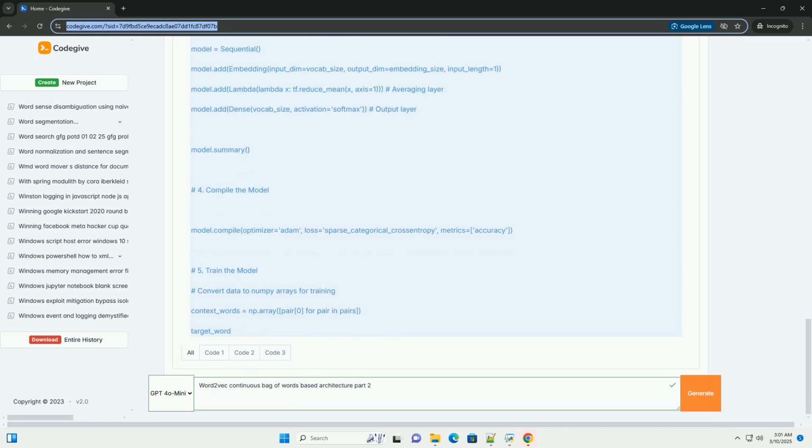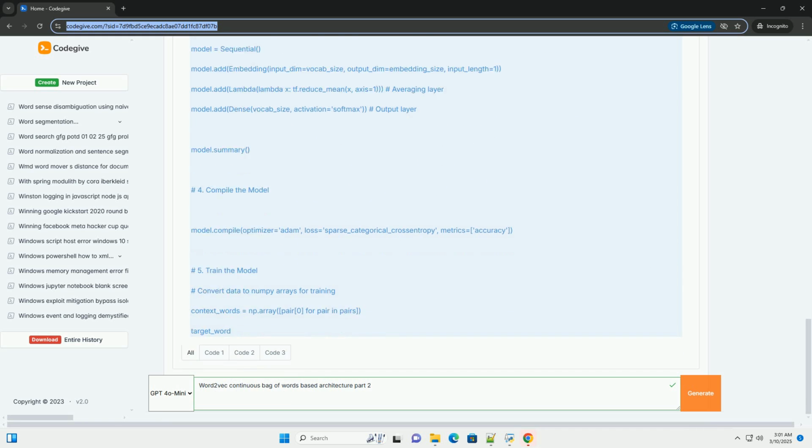However, in practice, we often use the integer indices directly with an embedding layer, which is more efficient. 2. Embedding layer. Maps each word index to a dense vector representation, the word embedding. The size of the embedding vector is a hyperparameter, example embedding_size equals 100. This is the layer that learns the word embeddings.